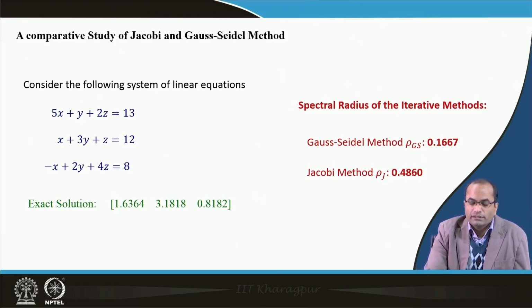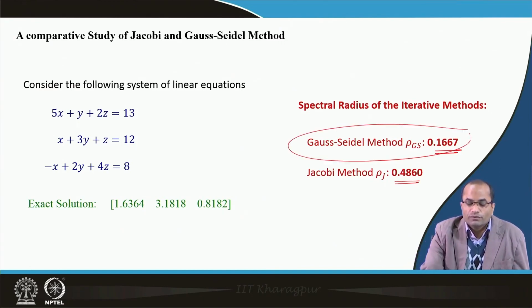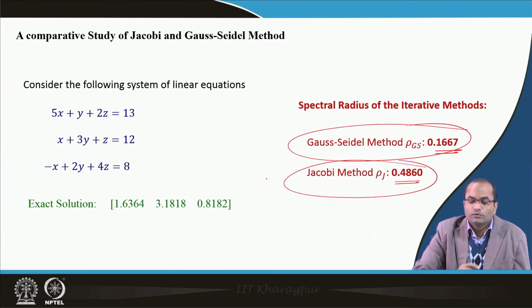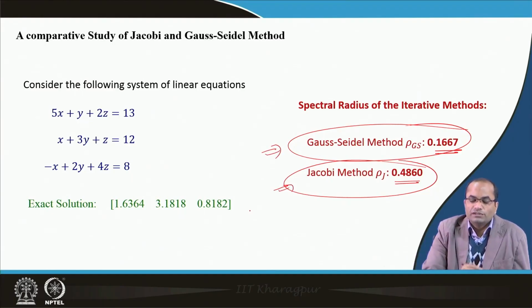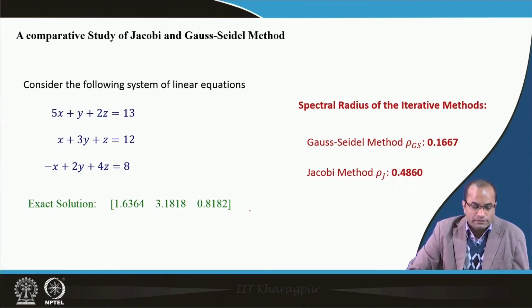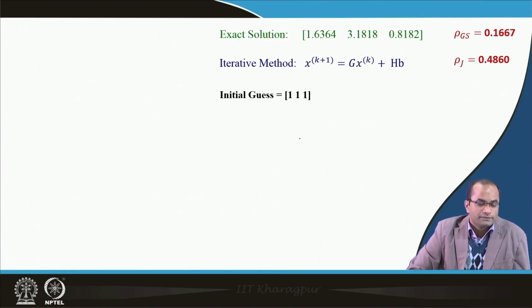What we also see is that in the Jacobi method it is 0.4, while in the Gauss-Seidel it is 0.1, and so on. So, it is smaller for the Gauss-Seidel, and for Jacobi it is large. So, here also they indicate that for the Gauss-Seidel the convergence will be faster than the Jacobi method, at least in this example we can say, looking at the spectral radius.